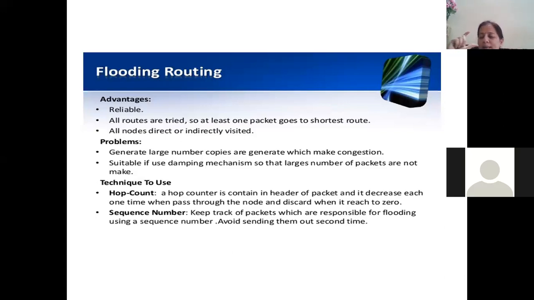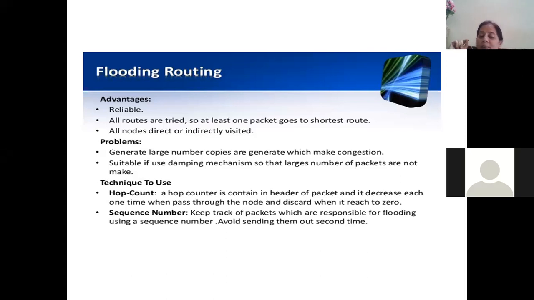What is the method? Take the packet, put a hop counter, and at every hop, that is at every router, decrease the counter by 1. Every time you decrease the counter, it will reach a limited number of hops. Once the counter becomes 0, that packet will not be forwarded anymore. Maybe there are other routers which are going to forward the packet, so still it is a good method. It will reach the destination, but at least we can reduce the number of replications or duplicate copies that get created inside the network. One more method is to make use of a sequence number.